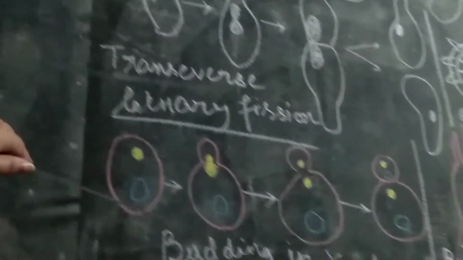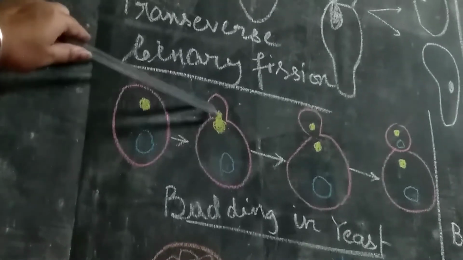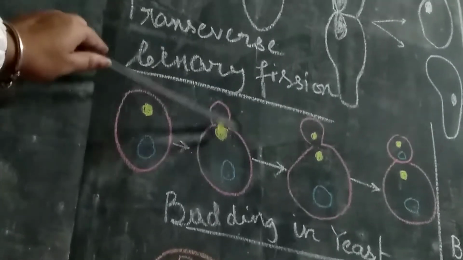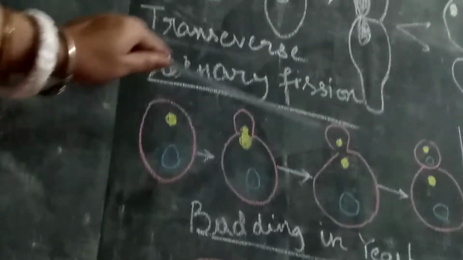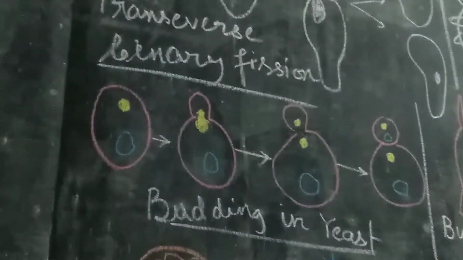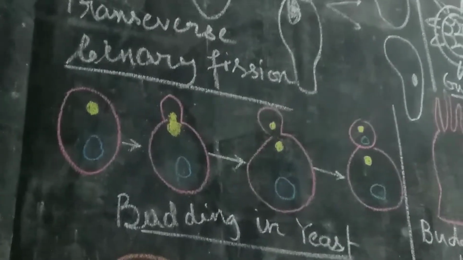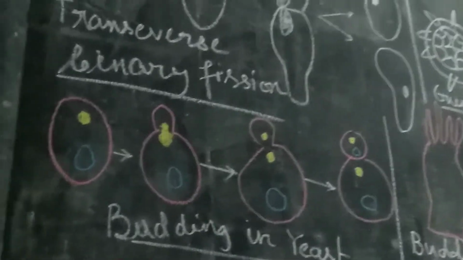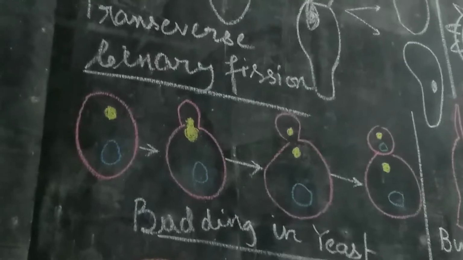Now look at this board. Budding in yeast. This is yeast. One parent yeast: first the nucleus divides, and a bud forms as a small growth on the parent body. Then after nuclear division, the nucleus goes into the new organism, ultimately producing two attached to the parent body, and after growing it will separate.